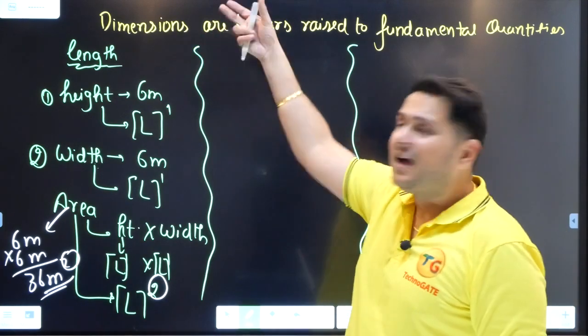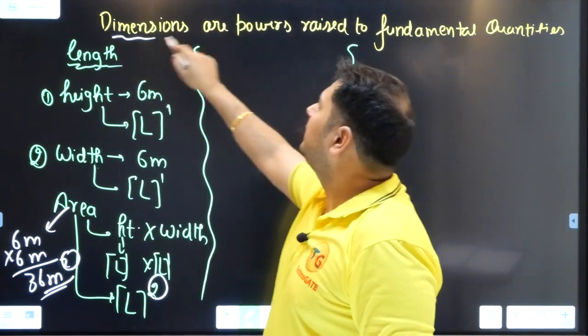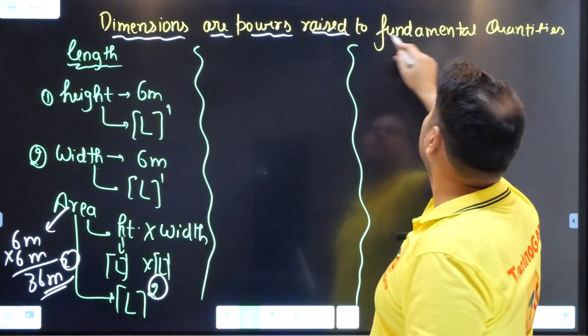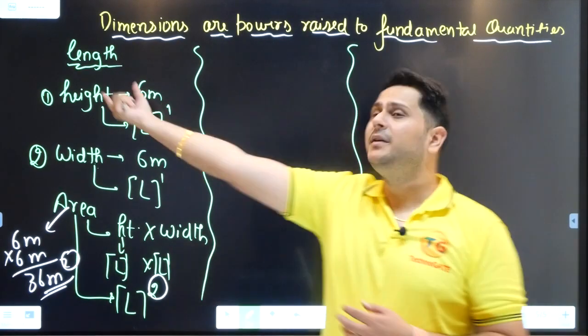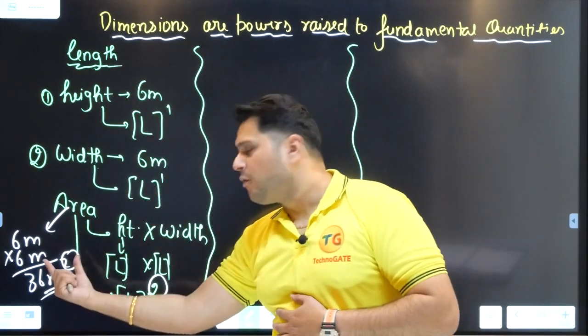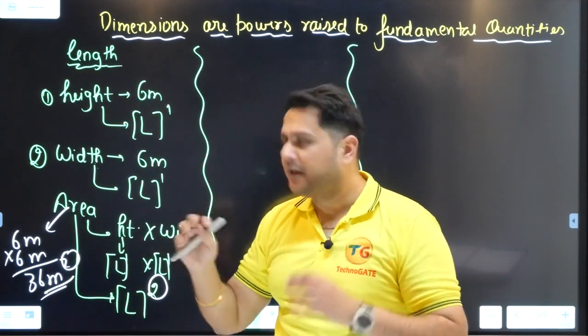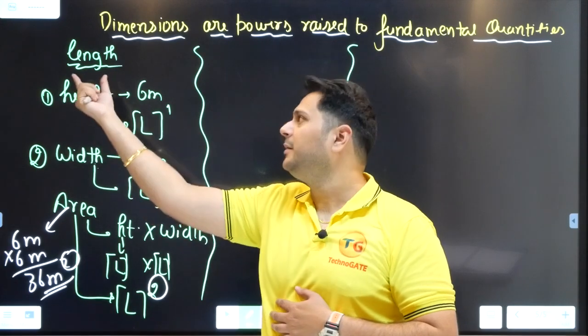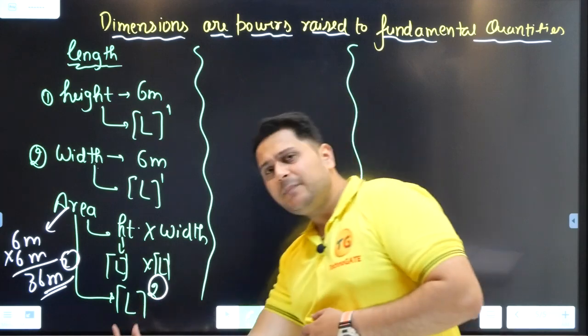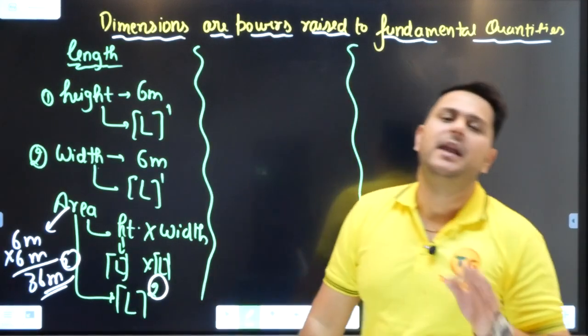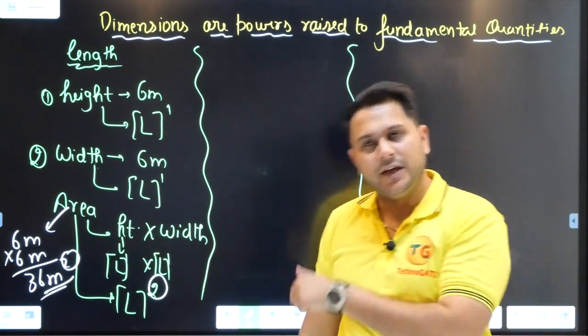So dimensions are nothing but powers raised to fundamental quantities. When I want to understand the fundamental quantity length in terms of area, I will raise the power 2 to the dimension L.